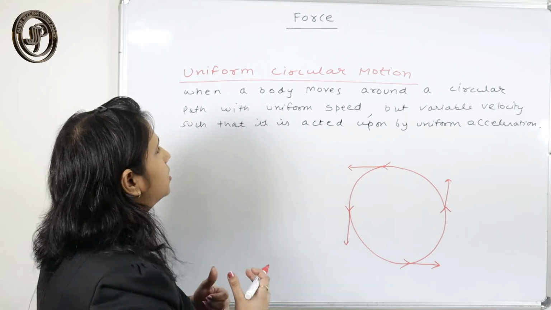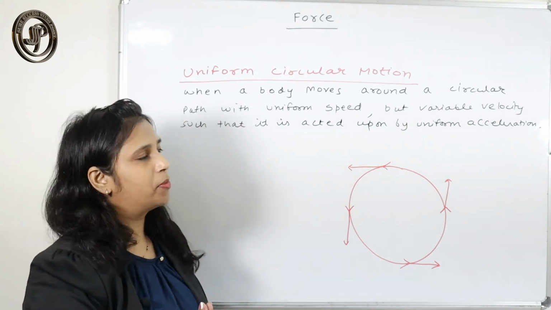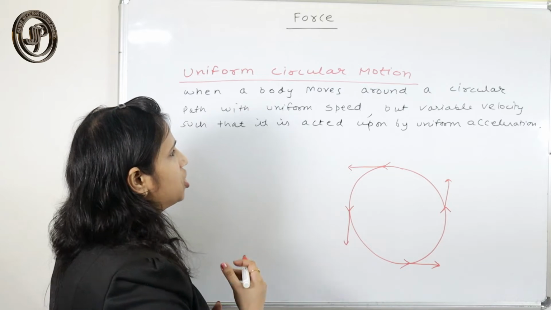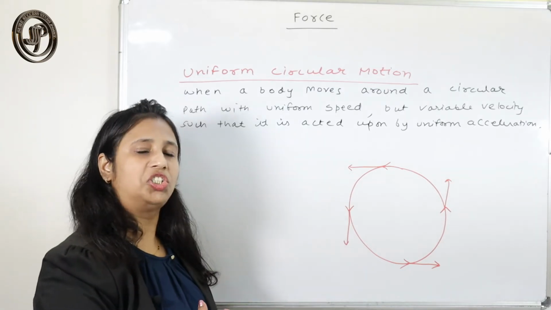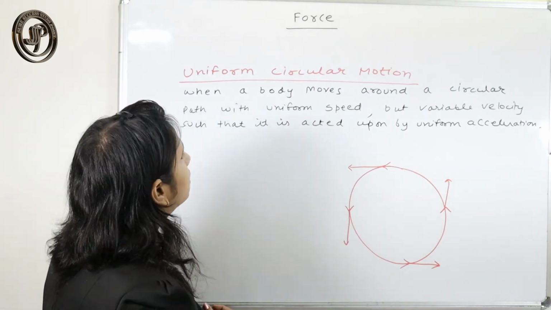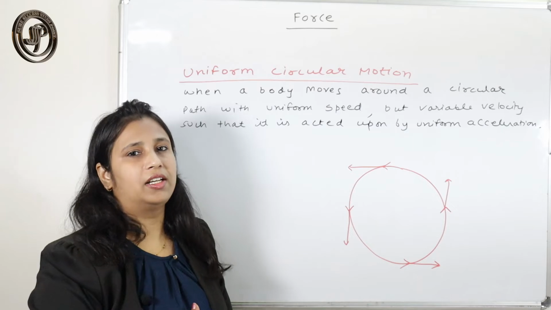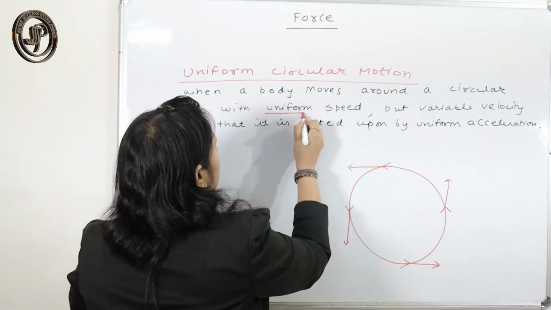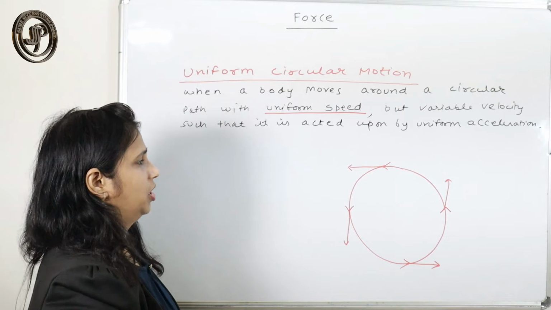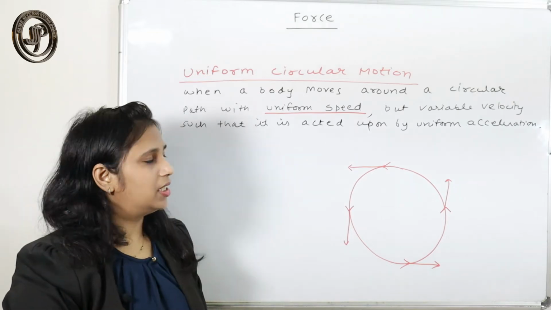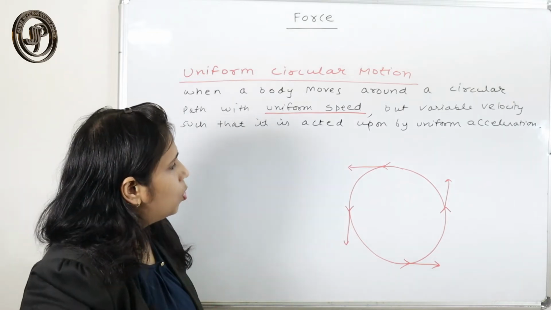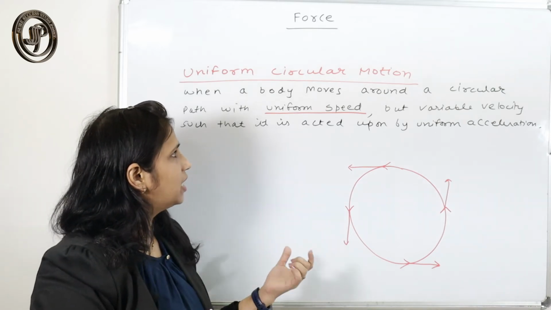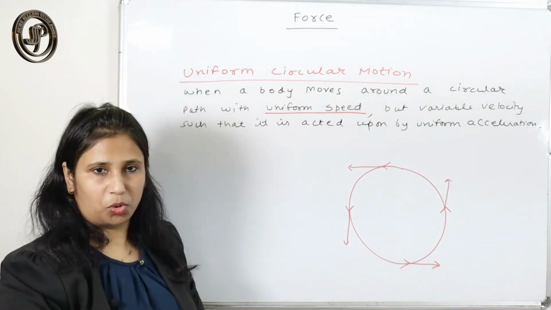And although it has uniform speed, the velocity changes due to the change in direction, so it is accelerated. It is an example of accelerated motion, although with uniform speed. We have many examples, and I will explain the example of uniform circular motion.